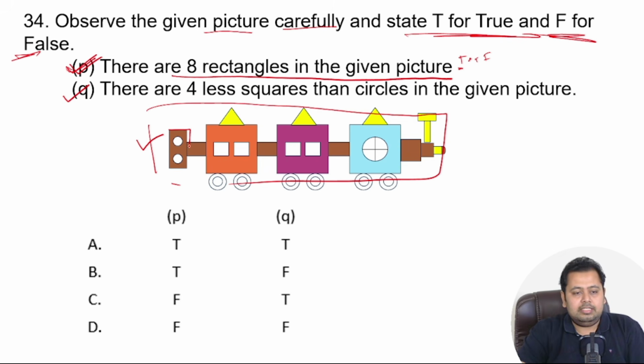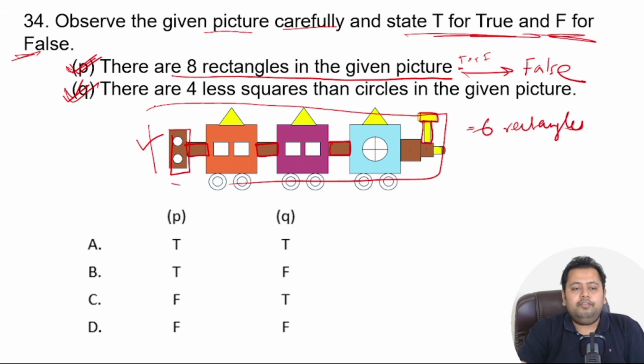So this is rectangle number 1. This is rectangle number 2. This is rectangle number 3. This is rectangle number 4. And then you don't have a rectangle here. This is rectangle number 5. This is rectangle number 6. So these are all squares, right? You have a total of 6 rectangles. So the answer here is false.